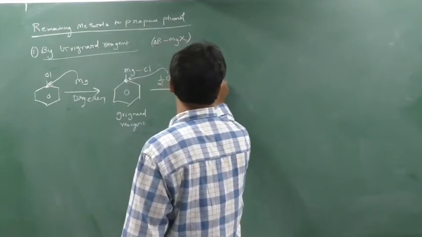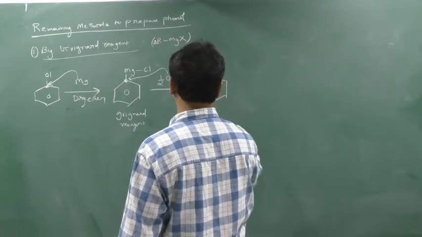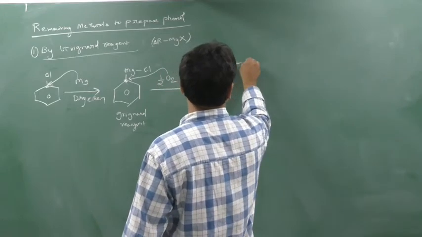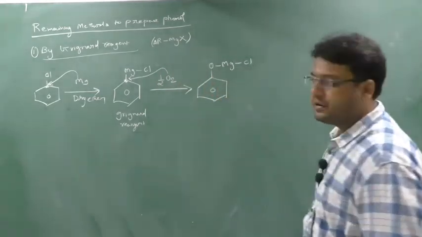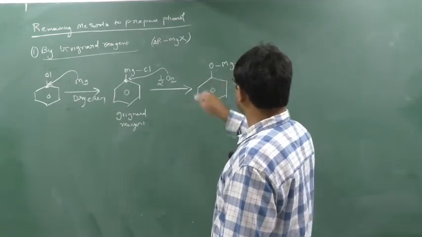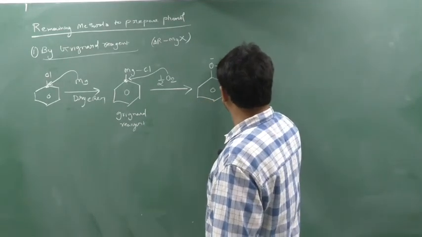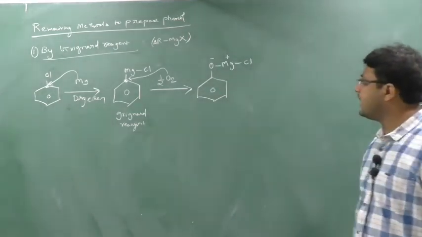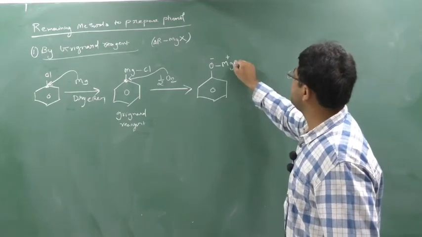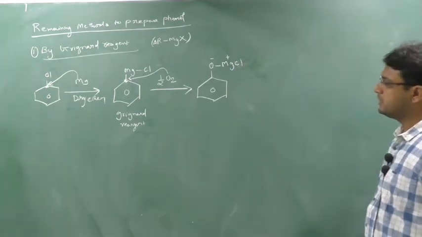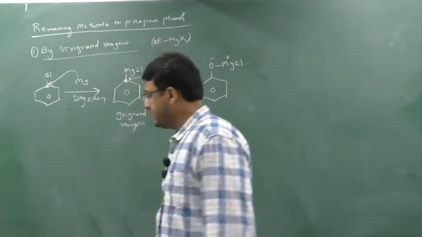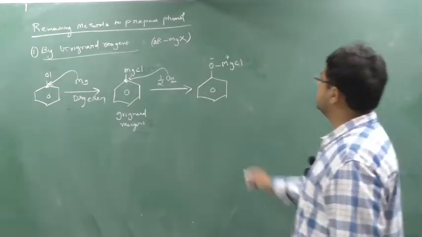So now what will happen? See, this reaction will take place: O, again Mg, again Cl. Now it's very simple. This is oxygen, this is magnesium. Which is the more electronegative element? This oxygen. So here is a partial negative charge, and this will have a partial positive charge. This will form an ionic bond, so the bond will be stronger. So instead of MgCl, I will write it like this, MgCl. Here also this is an ionic bond, so I will write MgCl. Clear? This is minus, this is plus.